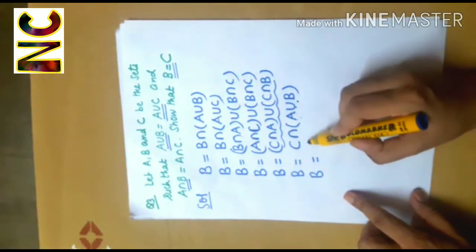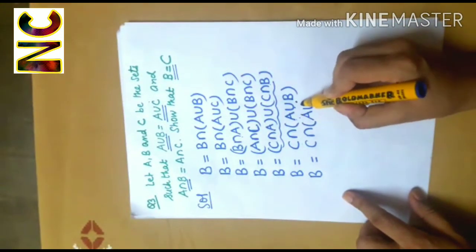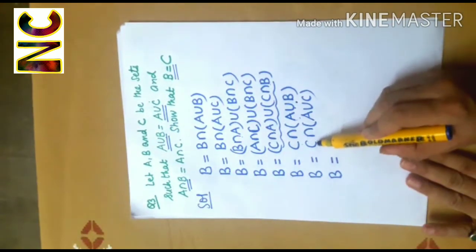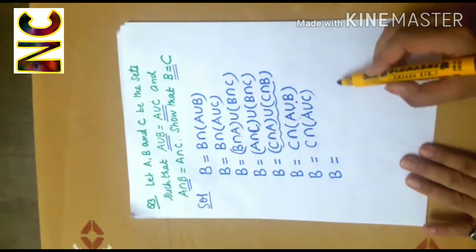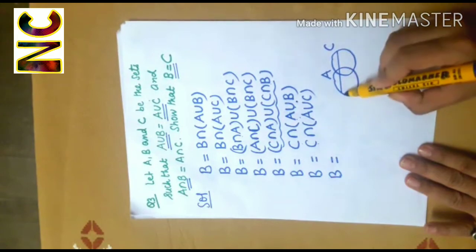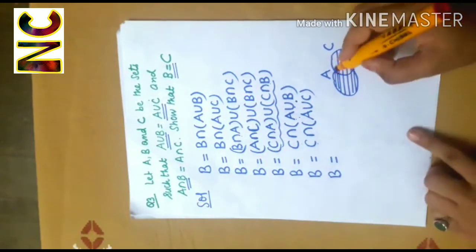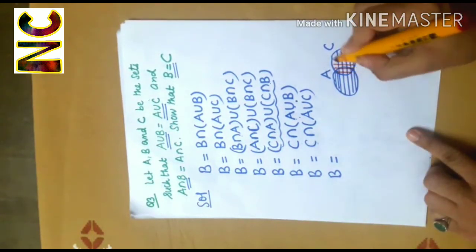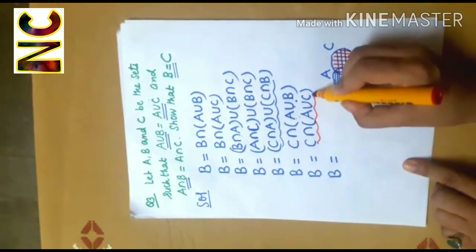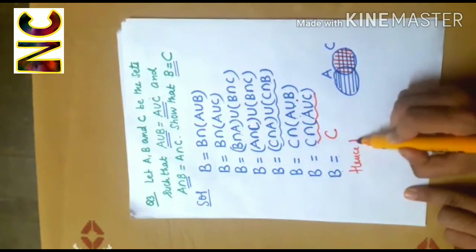Now, A union B was equal to A union C. So I write here A union C. So B will be equal to, yes, what is the intersection of C and A union C? This is A, this is C. Their union is this. So its intersection with the set C is the set C. So this is equal to C. So I'll get B is equal to C, hence proved.